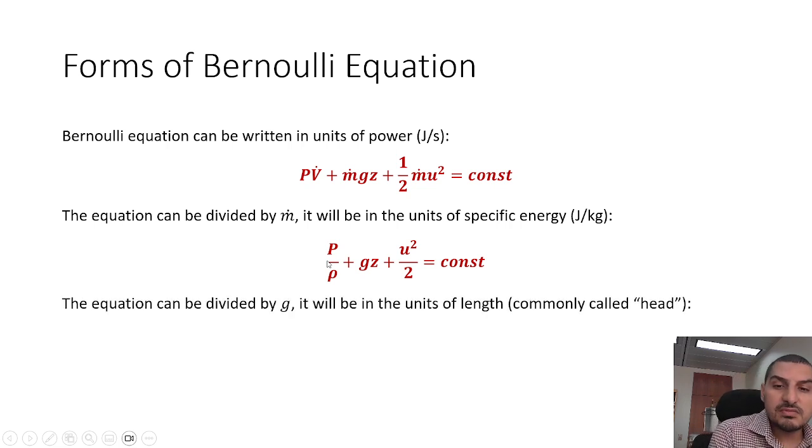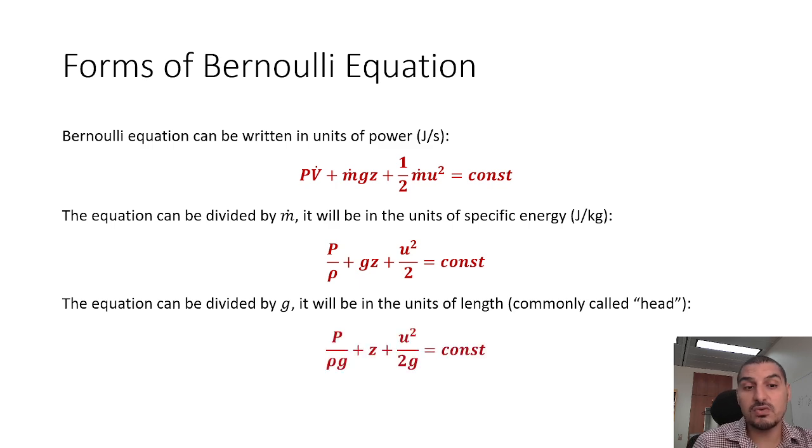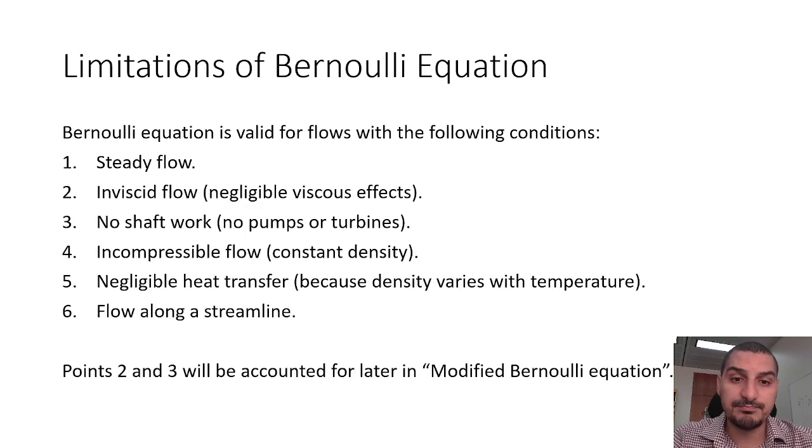The equation can be divided by g, and it will have the units of length. It's called head, and it's a common shape of the equation that we will use a lot later. So it's P over rho g plus z plus u square over 2g is constant. Whatever shape that you prefer to use is fine, but I wanted to clarify that the three equations are the same. It's just how you express it in what units.